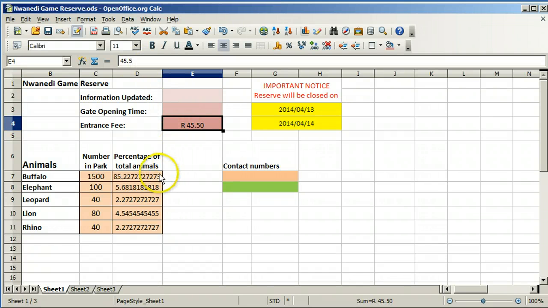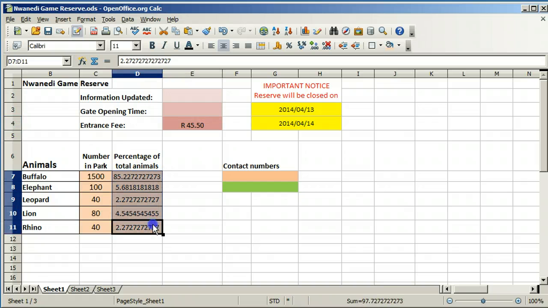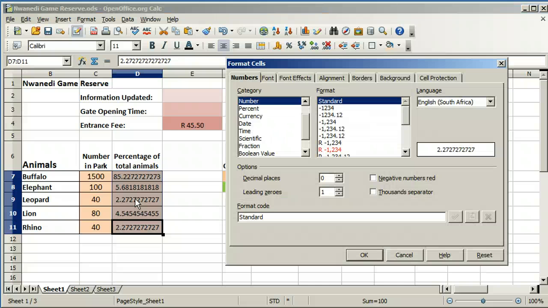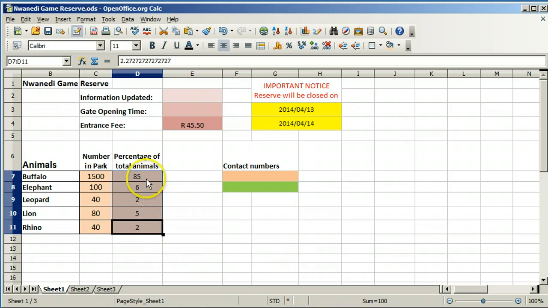Select all the decimal numbers. Either right-click and select Format Cells or use the shortcut key. Hold down the Control key and press the number 1. Leave the category as number and select the second format. Check the preview box. Click on OK. The numbers have been formatted to have no decimal places.